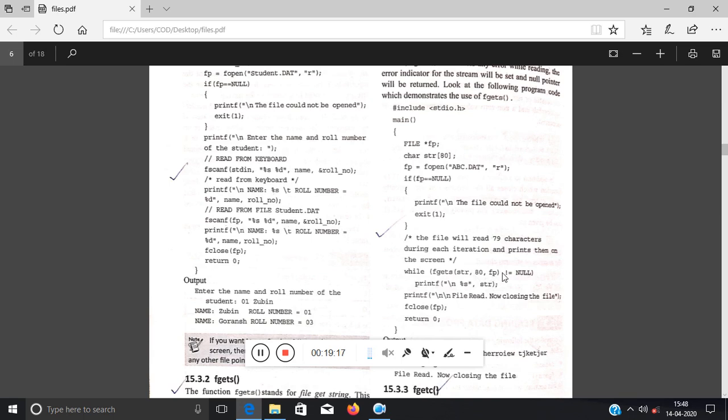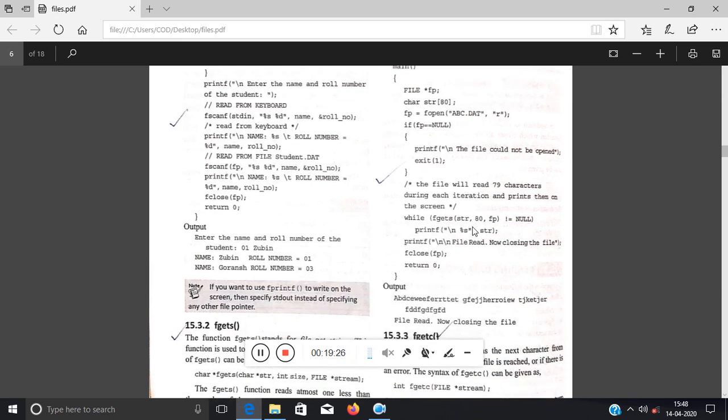So in this way, when it does not get any data, at that time fgets will return null. So at that time nothing will be printed onto the screen. Okay, so this way the file is closed, and they have closed the file, right?